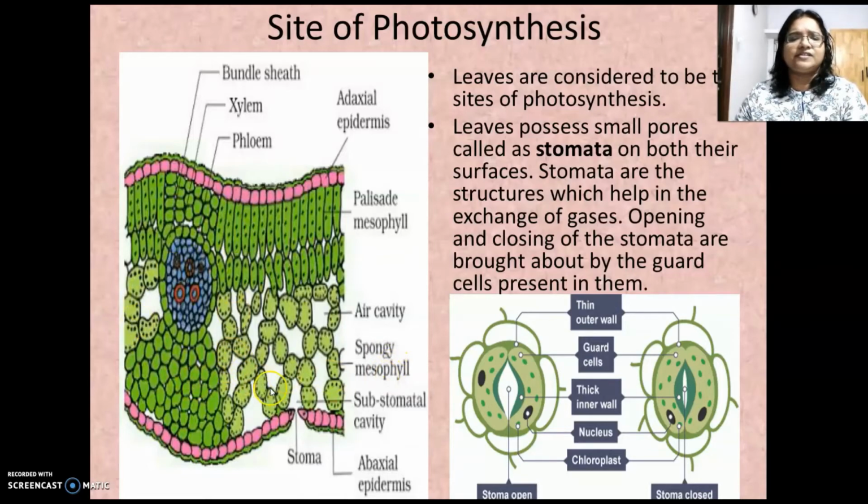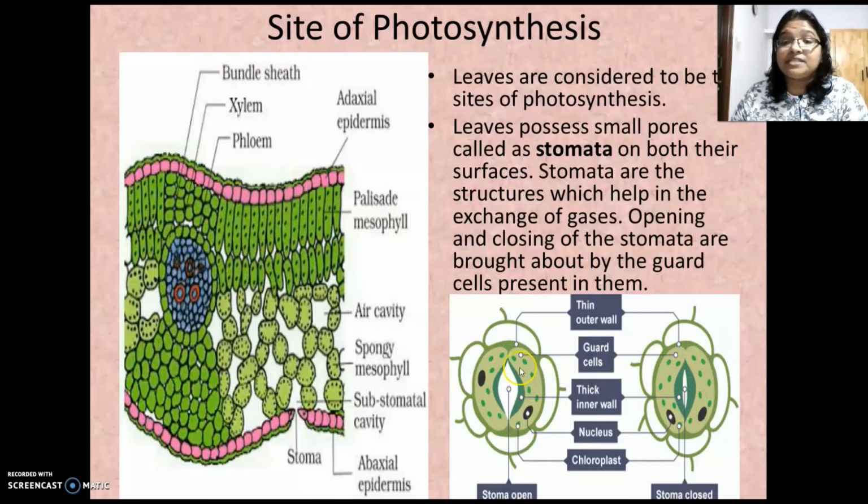Both are having chlorophylls. And spongy mesophyll cells are mostly towards the lower epidermis because you could see more number of stomata at the lower side. And stomata are meant for the gaseous exchange. See the structure of the stoma? It's meant for the exchange of gases. These are the openings on the surface of the leaves, which is meant for the exchange of gases. And stomata are present both on upper and lower epidermis, but the number of stomata is more at the lower epidermis.